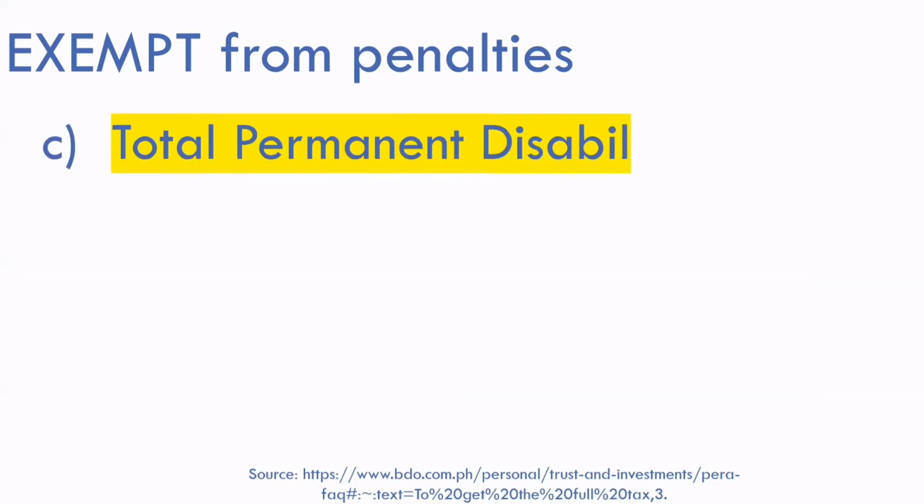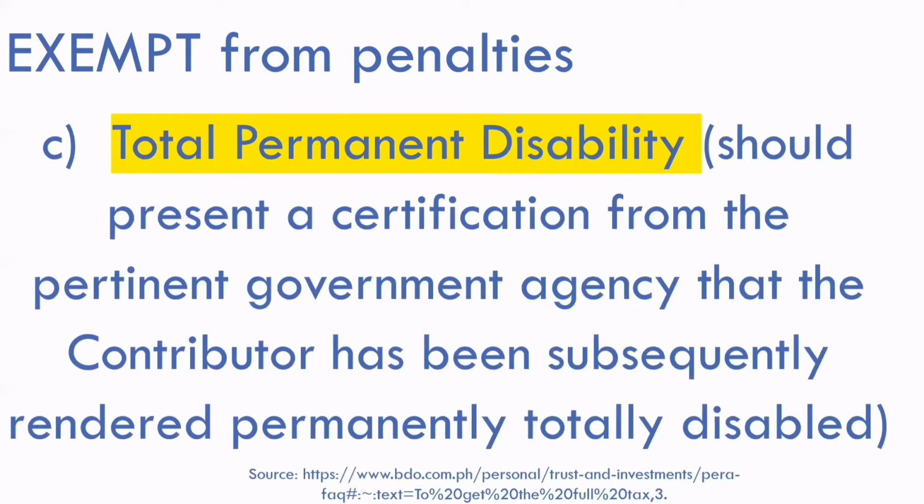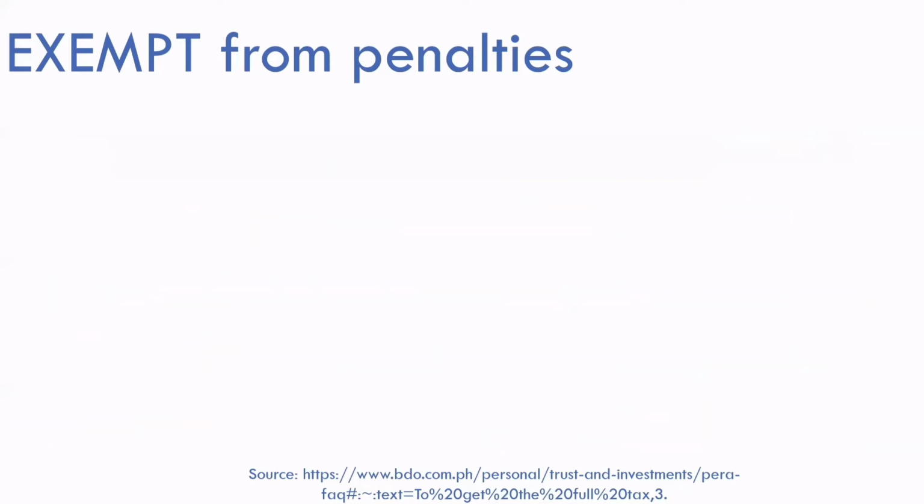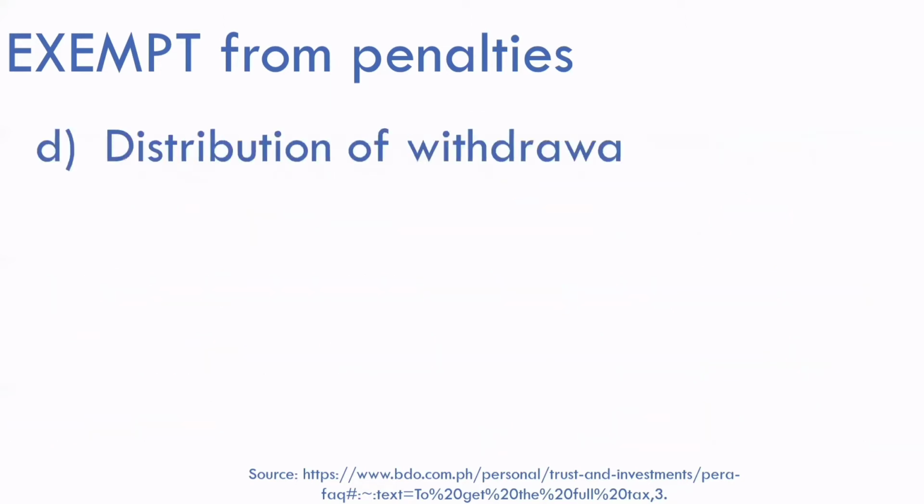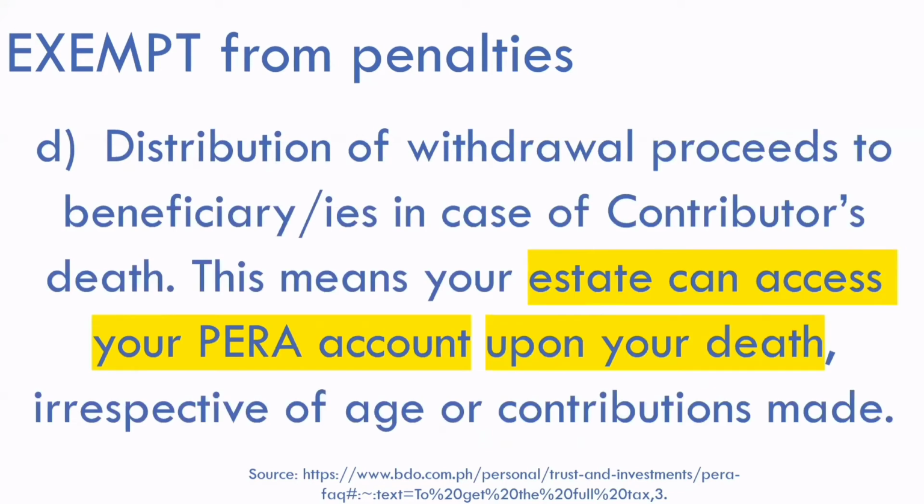Total permanent disability, where you should present a certification from the pertinent government agency that the contributor has been rendered permanently totally disabled. Distribution of withdrawal proceeds to beneficiaries in case of the contributor's death. This means your estate can access your PERA account upon your death, irrespective of age or contributions made.